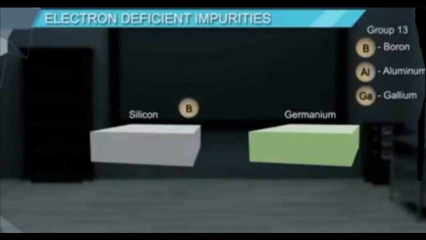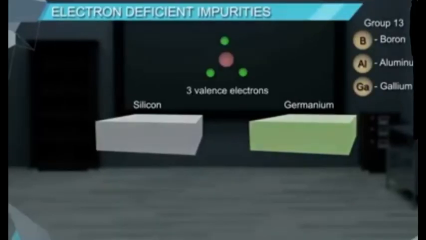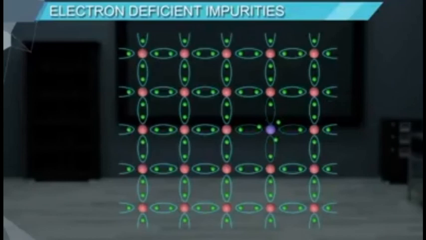When a pure semiconductor, that means an intrinsic semiconductor, is doped with group 13 elements like boron, aluminum or gallium, they also increase the conductivity of the semiconductor. We know that group 13 elements have only 3 valence electrons. When silicon is doped with group 13 elements, some of the silicon atoms are replaced by group 13 elements.